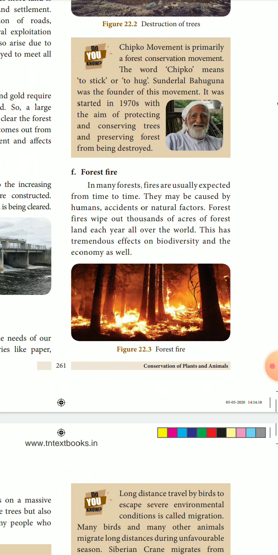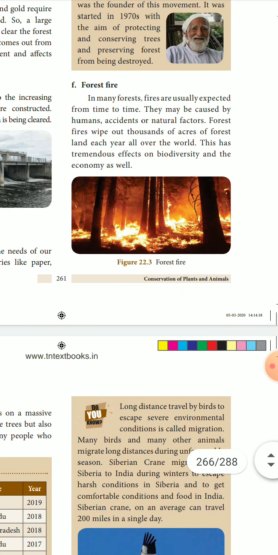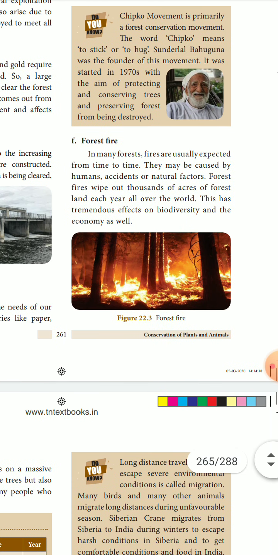And the next is the forest fire. I already mentioned, human beings getting into the forest unknowingly light the woods or the dry leaves, and it suddenly catches fire and spreads to other areas. It will kill all the microorganisms in the forest, the trees, and the herbal plants. Everything that is very useful for human beings